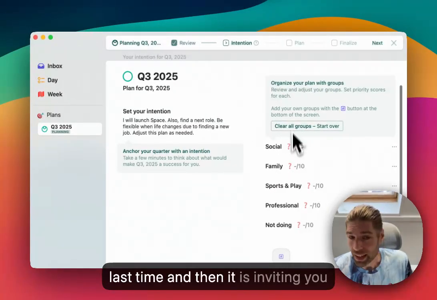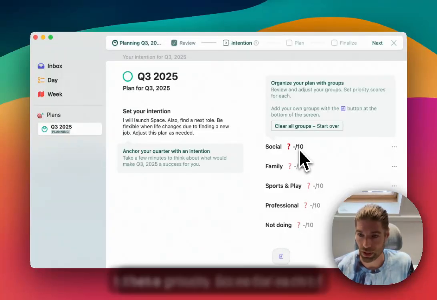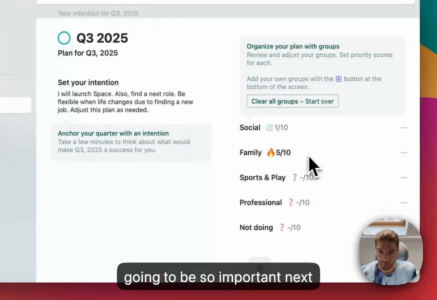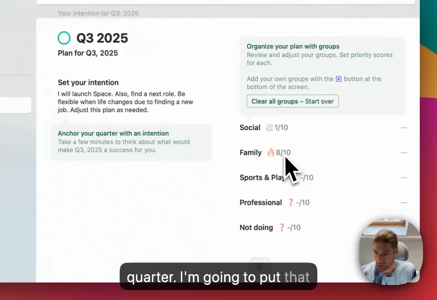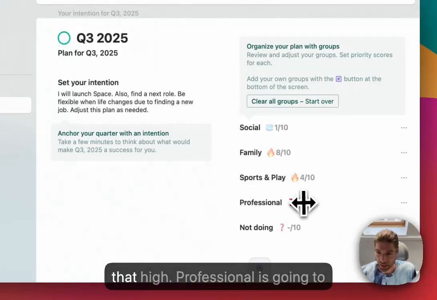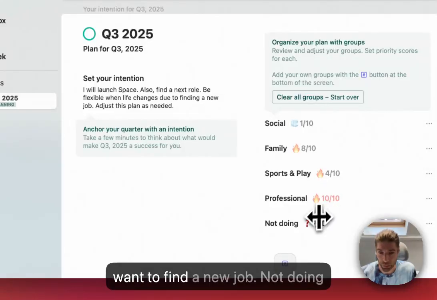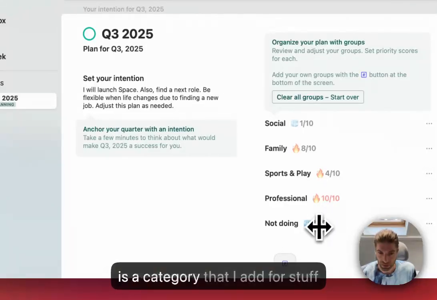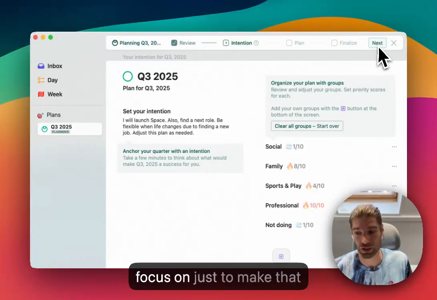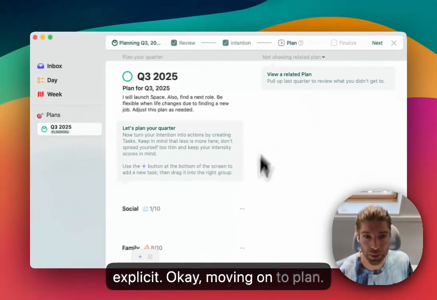And then it is inviting you to set a priority score for each of these groups. So social is not going to be so important next quarter. Family, I'm going to put that pretty high. Sports and play, not that high. Professional is going to be pretty important because I want to launch this app and I want to find a new job. Not doing is a category that I add for stuff that I just actively don't want to focus on, just to make that explicit. Okay, moving on to plan.